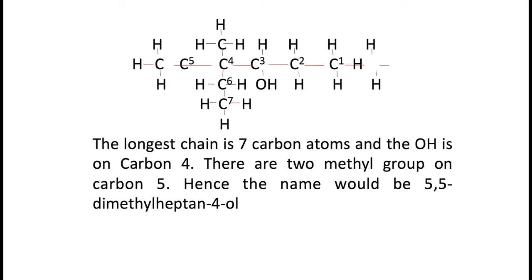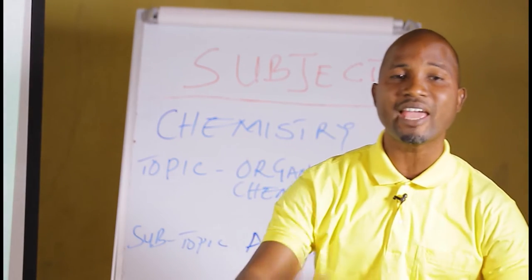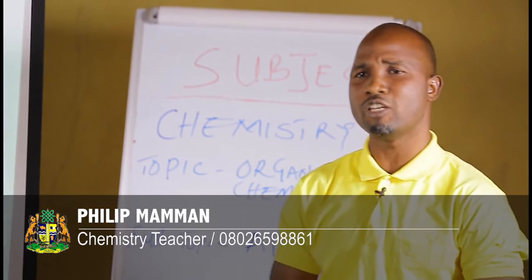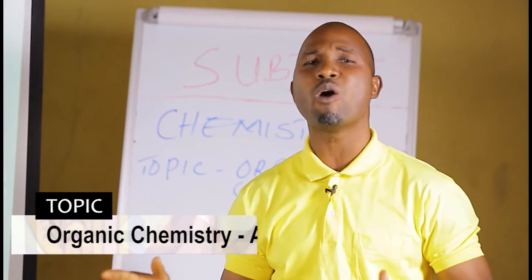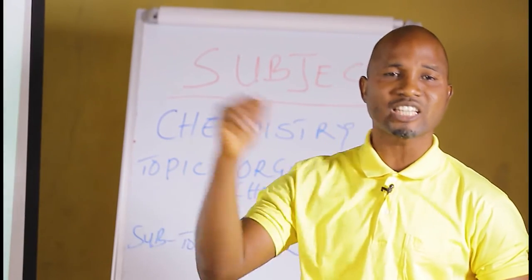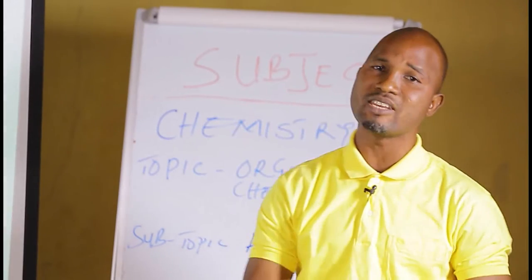My wonderful students, when you lay your hands on several other materials, you find so many examples. Try to name these organic compounds and please get back to me to know whether you have done the right thing or not. Remember, if there are 2 OHs on the compound, it is a diol. If there are 3 OHs, it is a triol. So remember that you always use these terms when they are appropriate.